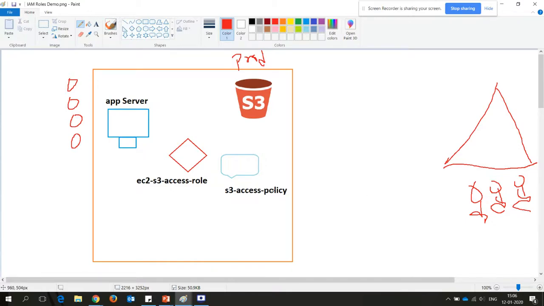So if you want to extend the access of your on-premises users to your AWS account, you have to create a role here in your AWS account, and then create the identity provider integration between your on-premises AD and your AWS account. To do this, you basically need Azure Active Directory, or any other third-party service provider which is available. So you can use Azure AD to integrate.